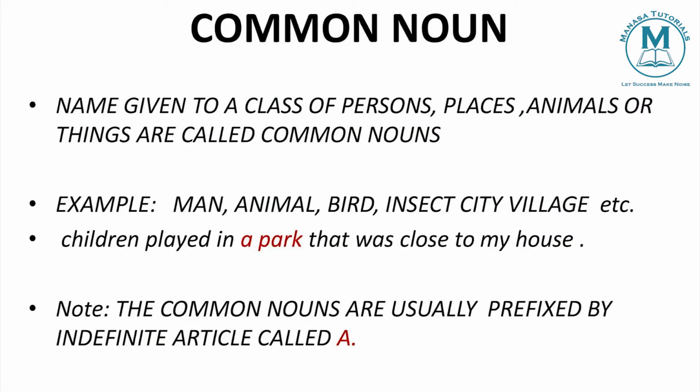So when we don't specify anything and are just talking about a group of things, a class of things, then we use common nouns. Common nouns are usually prefixed by the indefinite article a, as in a insect, a park.